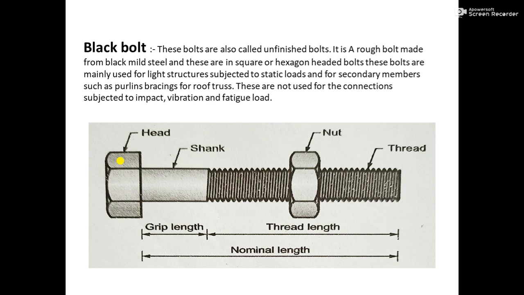The black bolt shown in the figure has a head at top, then the shank, which is nothing but the diameter of the original bolt, then the nut, and then threads. These are the main component parts of a black bolt. In that, grip length is shown, thread length, and grip length plus thread length is known as the nominal length of the bolt.